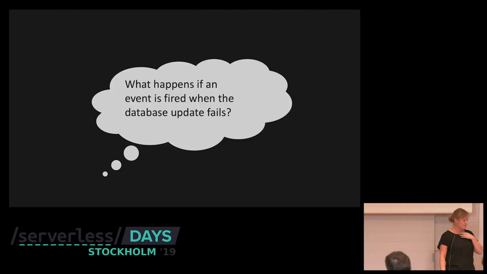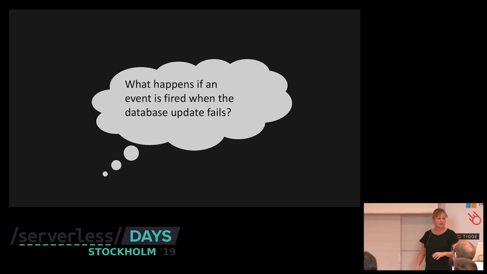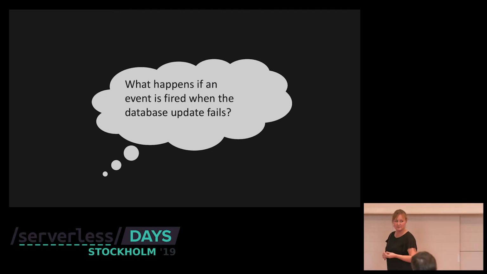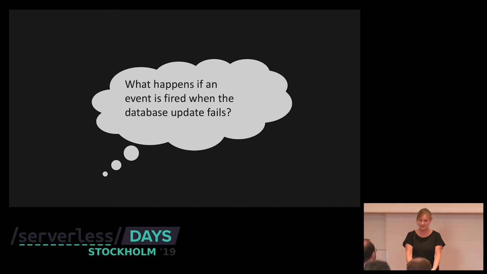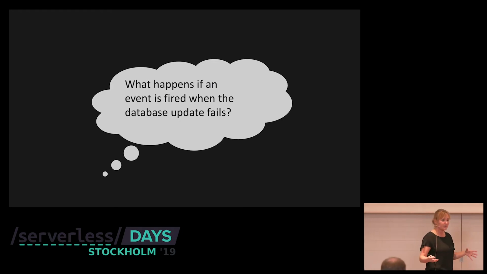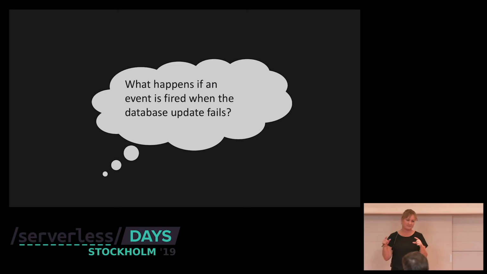Let's kick off with our first question. What happens if an event is fired when the database update fails? This is a very important question in this architecture. Because what will happen if we send out an event and we didn't store it in the database? The user will see items that do not exist. And even worse, it might not even end up on the order, right? We cannot have that. In our old system, we used a transaction scope. So in the scope, we wrote to the database, we sent on a queue. If something went wrong, the transaction did a rollback.